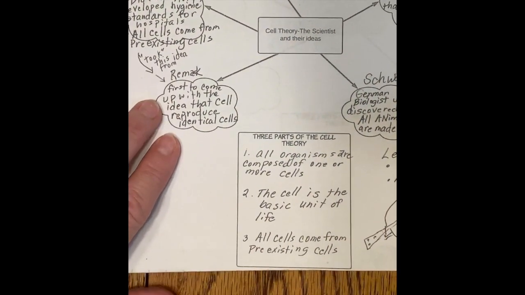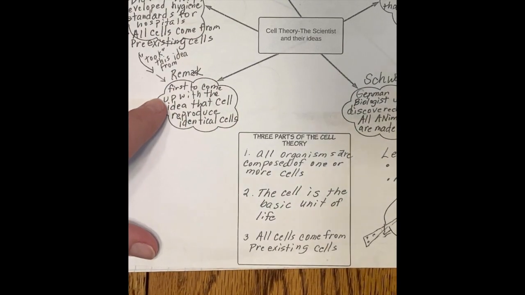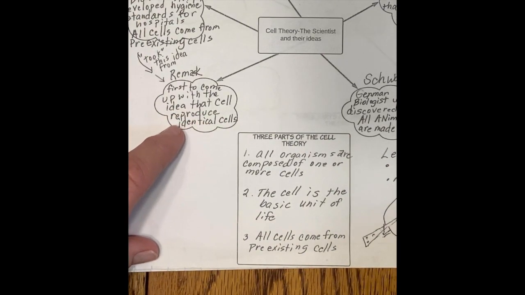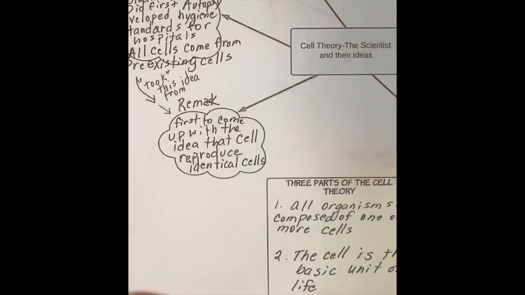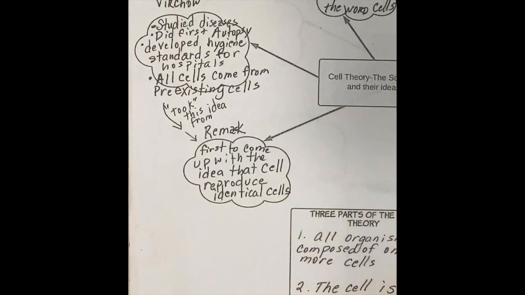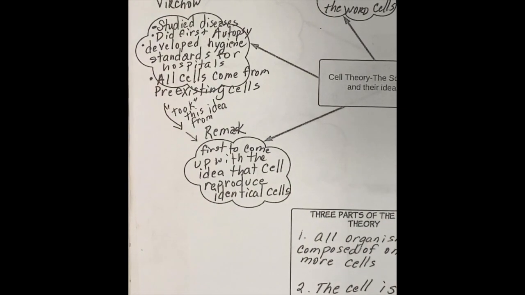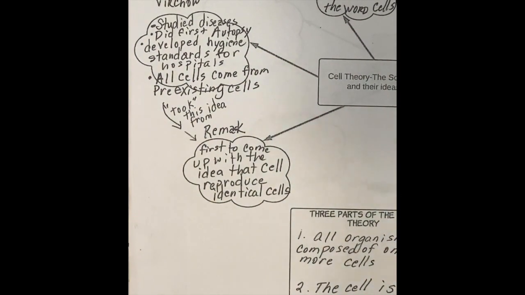But his buddy, Robert Remak, was also studying this, and he had written in his notebook the idea that all cells reproduce identical cells. Well, as Virchow was visiting his office one day, he saw that notebook open, and he had an aha moment. Yeah, that's how these diseases are spreading, they're reproducing these identical cells.